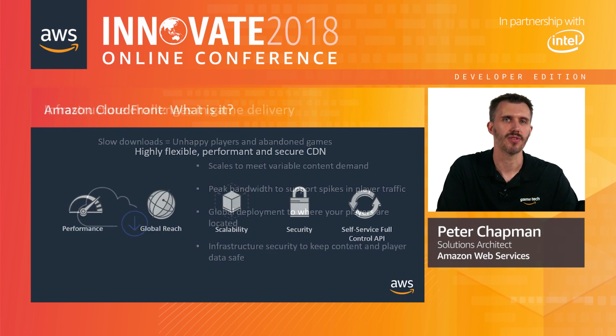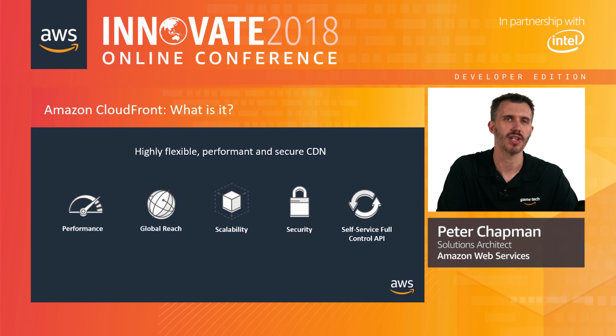To meet these needs for our game, we can make use of Amazon CloudFront to put our content much closer to the players. Amazon CloudFront is a service that delivers your content through a worldwide network of data centers called edge locations. When a player requests content that you're serving with CloudFront, the player is routed to the edge location that provides the lowest latency, so that content is delivered with the best possible performance.